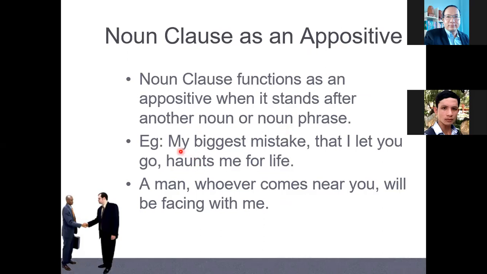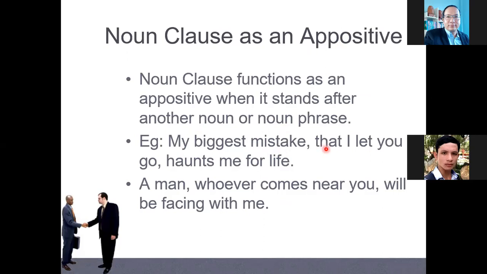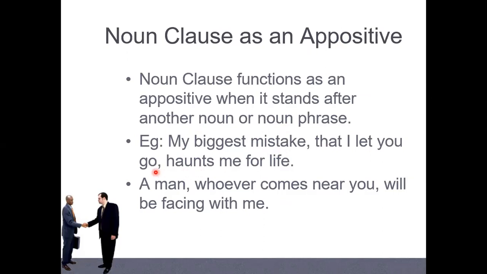Like here, for example, my biggest mistake, that I let you go. So this one is after a noun here, my biggest mistake, and a comma here, right? This is called appositive. Appositive can be a noun, can be an adjective, everybody. But appositive usually refers to the same noun. So here, my biggest mistake and that I let you down are the same subject. So this one we call appositive. Noun clause that functions as appositive.